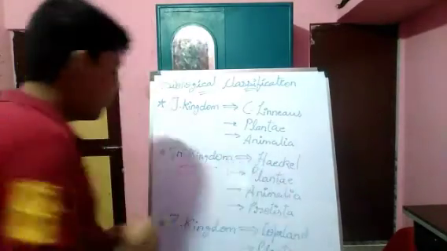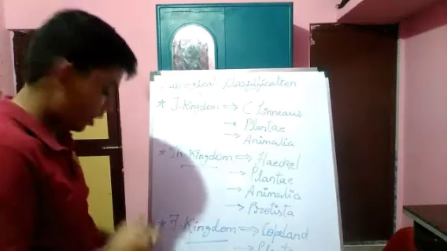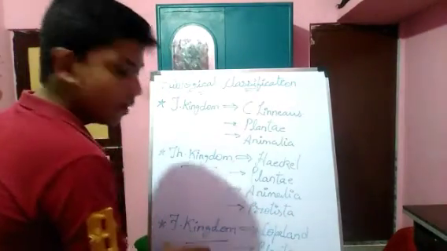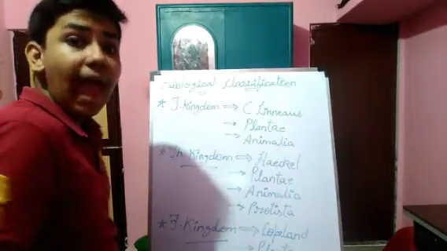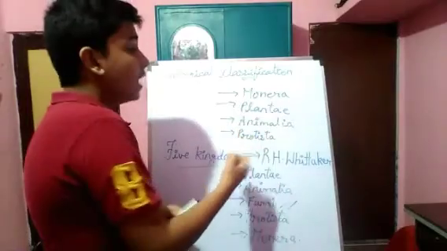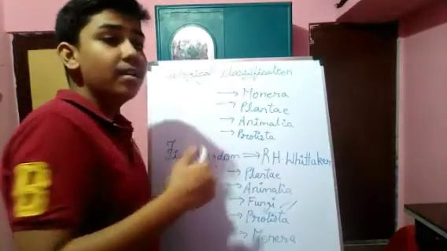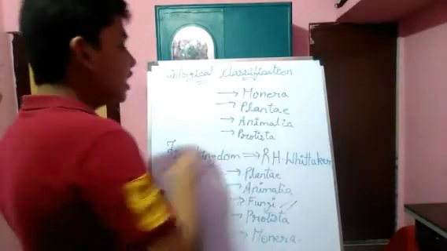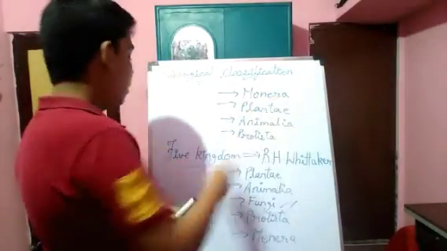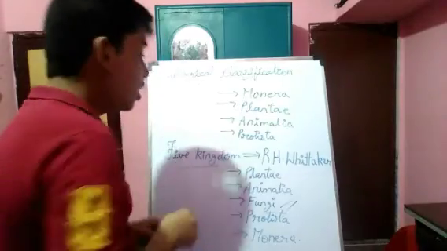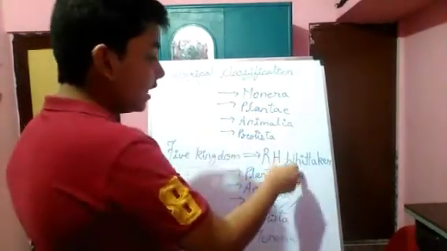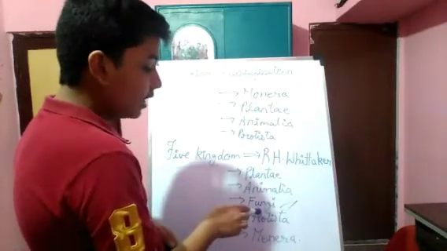And if you talk about four kingdom classification, Copeland discovered this four kingdom classification, and Monera, Protista, Plantae, Animalia are the kingdoms which come under four kingdom classification. The kingdom which Copeland included is Monera. And if you talk about five kingdom classification, R.H. Whittaker discovered the five kingdom classification, and he included kingdom Fungi.